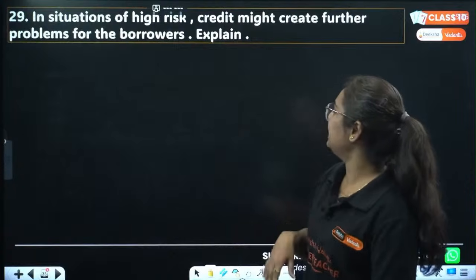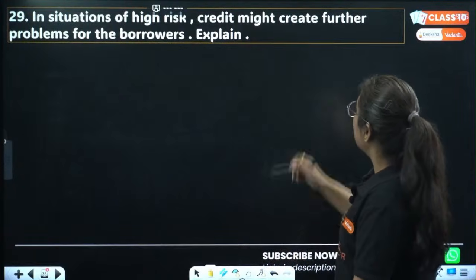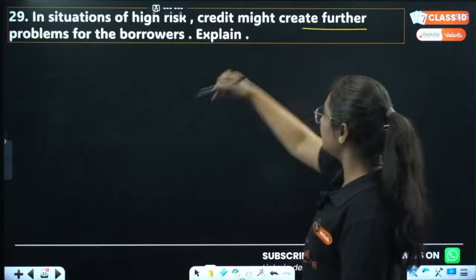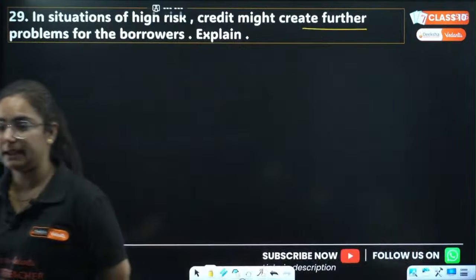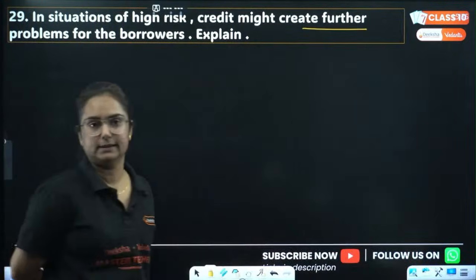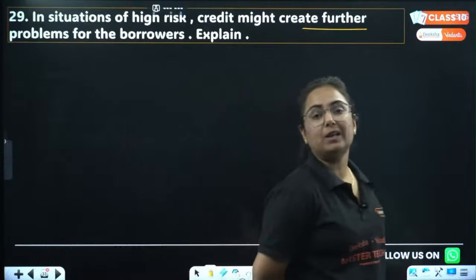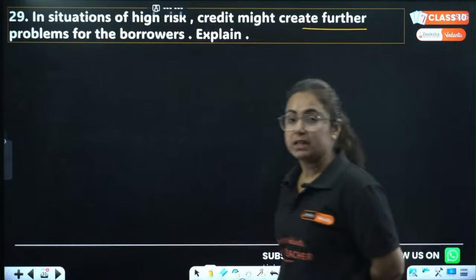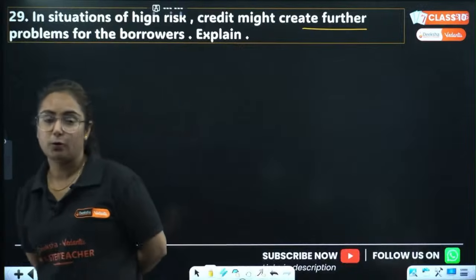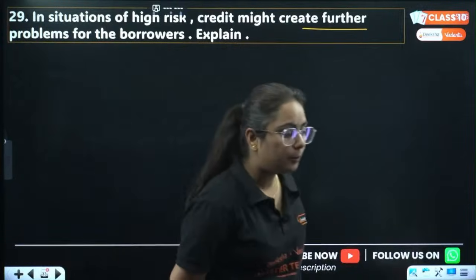Question 29: in the situation of high risk, credit might create further problems for the borrowers. Explain. Yes, this is an issue. In a situation of what? High risk. In high risk, credit might create problems for the borrowers. Yes, explain quickly.